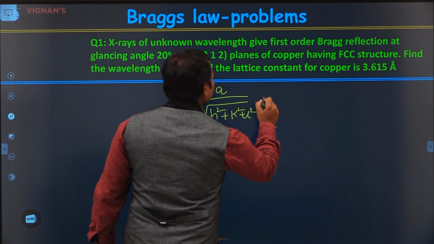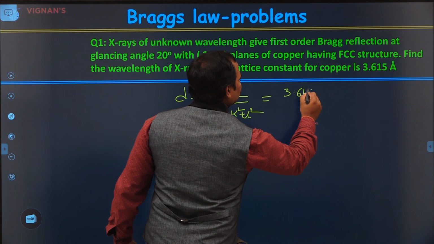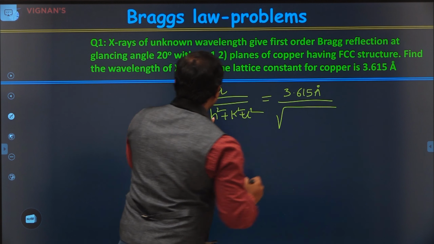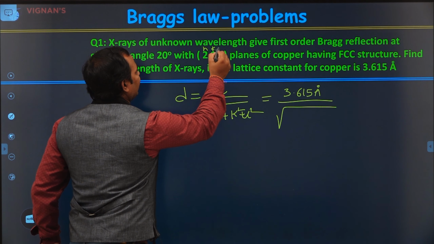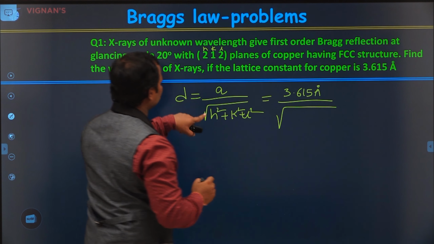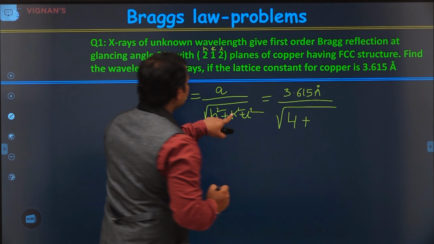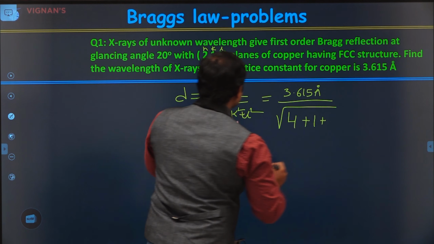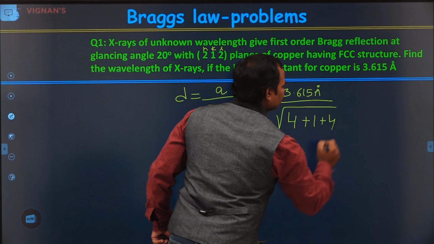Now let us substitute. a is equal to 3.615 angstrom units by root of h square plus k square plus l square. Now h is equal to 2, h square means 4, plus k square, k is equal to 1, so 1 square is 1, plus l is equal to 2, l square, 2 square means 4.